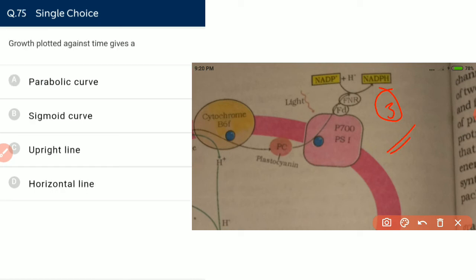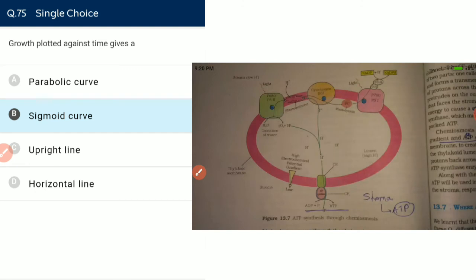Growth plotted against time gives a sigmoid curve. Most organisms living in a natural environment where resources are limited show a sigmoid or S-shaped growth curve, where there is a lag phase, an exponential phase, and a stationary phase.